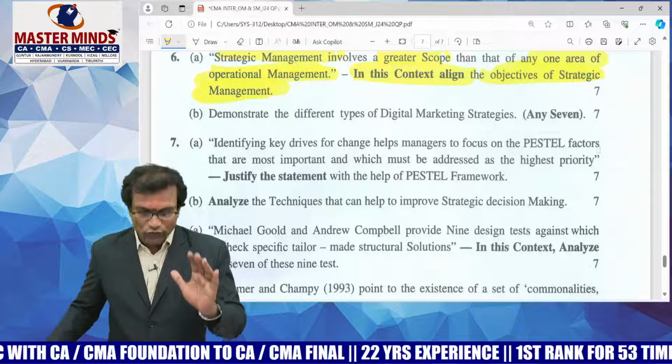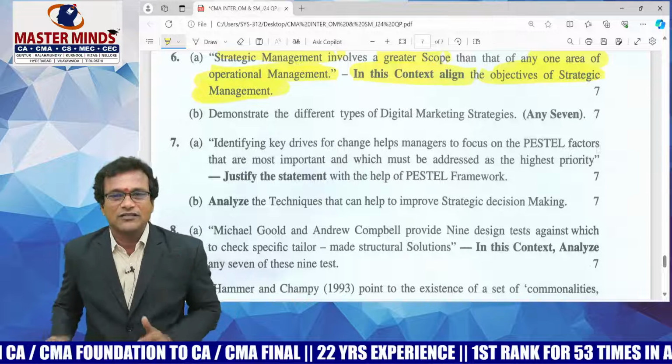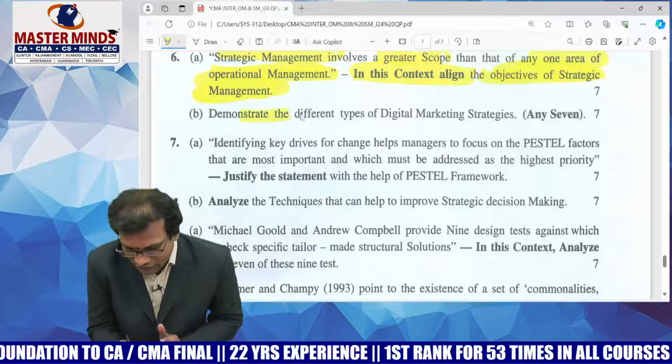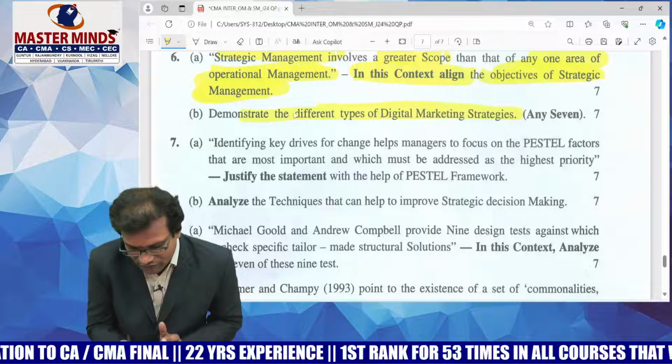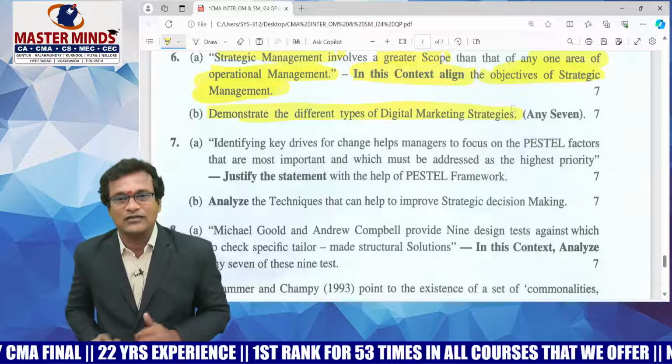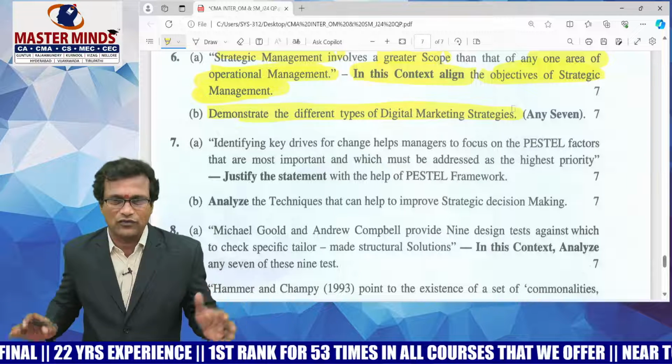Now please move to question number 6B. It's a very straightforward question from any material. Demonstrate the different types of digital marketing strategies. There are a lot of points in it. You can write 7 points under this question. It's a straightforward question, right?